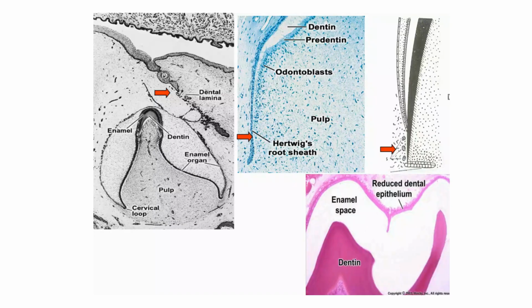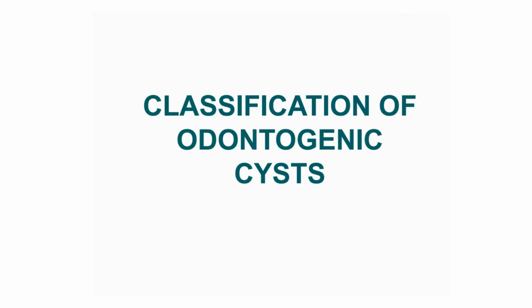Then there's another picture which shows us reduced enamel epithelium or reduced dental epithelium. Now, this is also responsible for the formation of odontogenic cysts. We will see how this leads to the formation of odontogenic cysts. Next, after we finish this, we have to move on to the classification of odontogenic cysts.